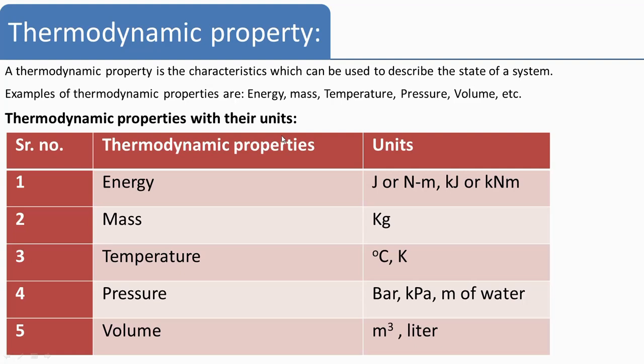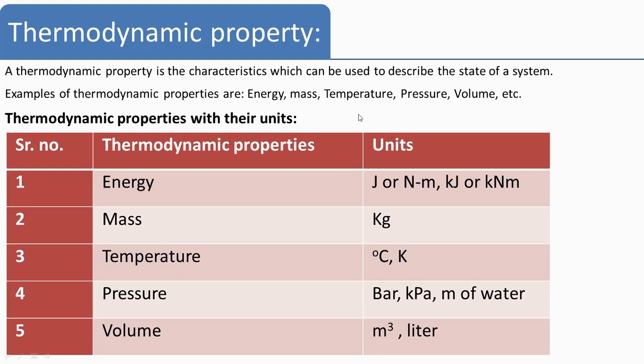So for example, suppose you have a gas cylinder in your house. Then you can describe that gas cylinder by the pressure of the gas inside it, the volume of the cylinder, and the mass of the gas present inside the cylinder. So we have described that gas cylinder in terms of mass, volume, and pressure of the gas. That is known as a thermodynamic property.